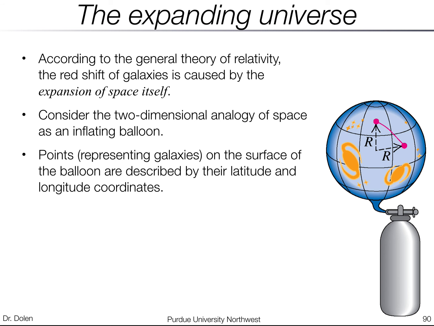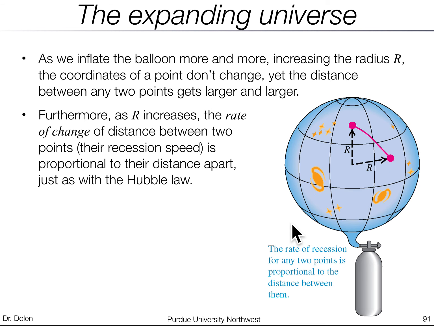Right? And then as the universe expands, the balloon gets bigger, and not only do these two points get further apart, but the rate of change of distance between two points is proportional to their distance apart. So the further away something is, right, it appears to move faster away from us. So that's kind of a nice model of in your head how you can think about the expanding universe.